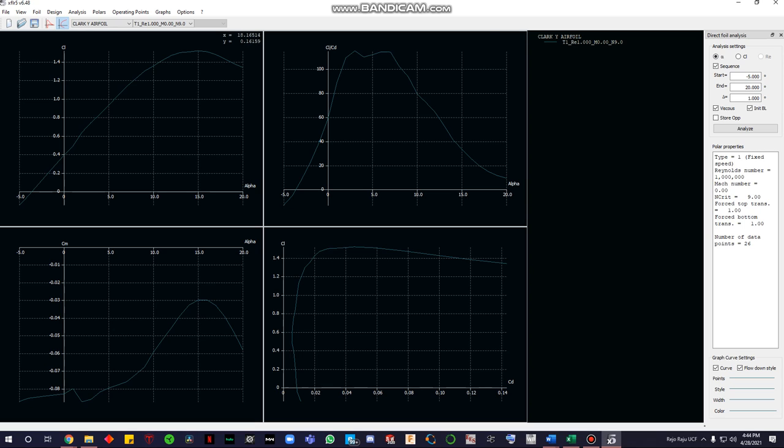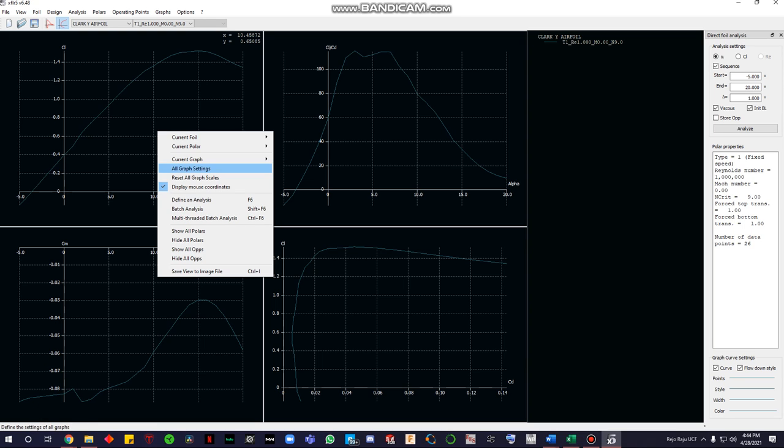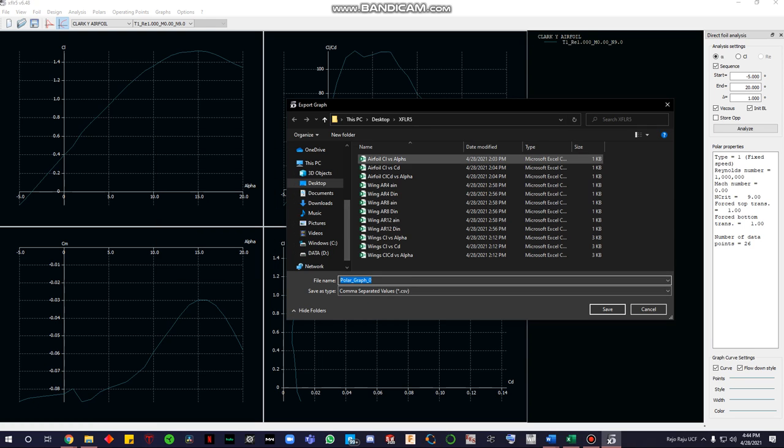We have your CL alpha, CD alpha, and CL over here. These are the main three that we need. You can export these graphs from current graphs, export graph, and as you can see here, I've exported all these graphs already.